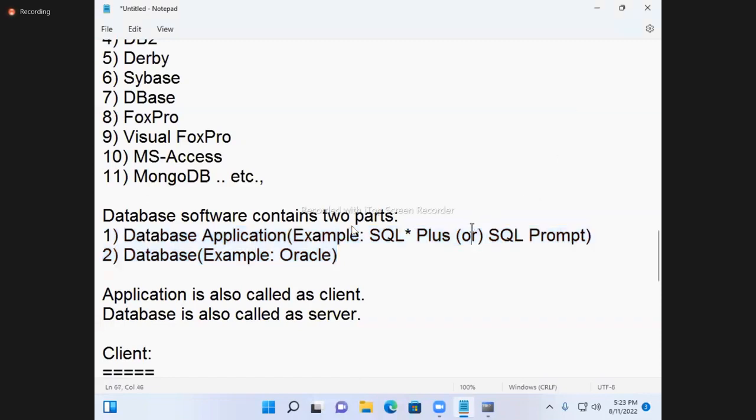Already, how many people are attending the Oracle class? Just raise your hand. Okay, online students. Those who didn't attend Oracle, you can understand the Advanced Java class, but compulsory you have to learn Oracle. Either continue parallelly or later, but join.